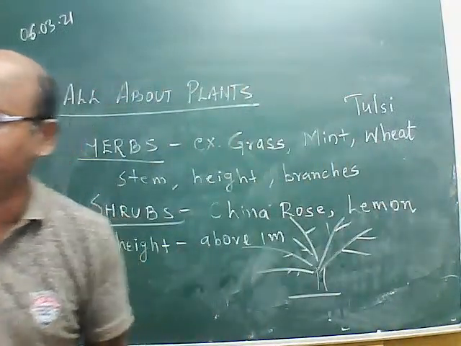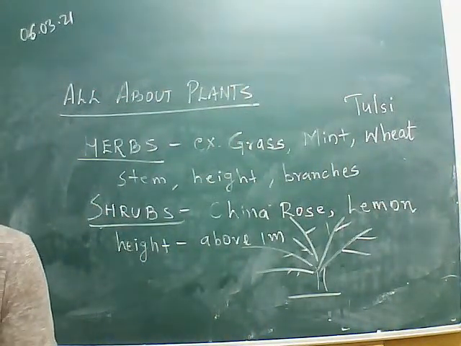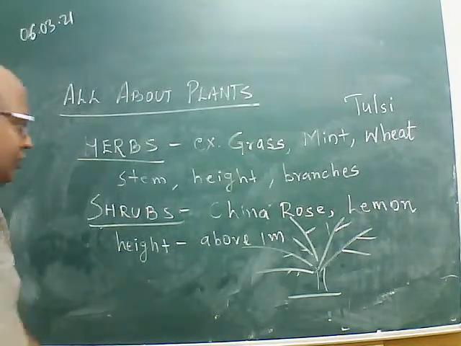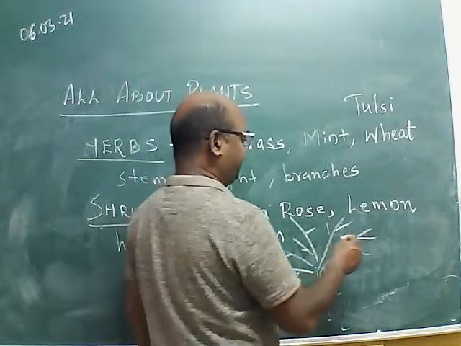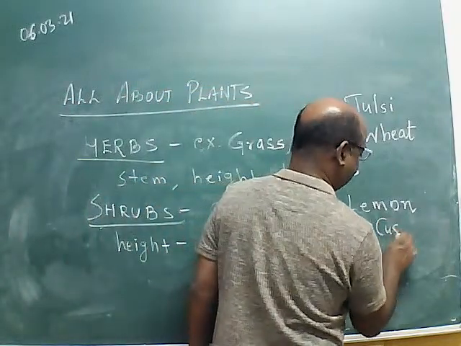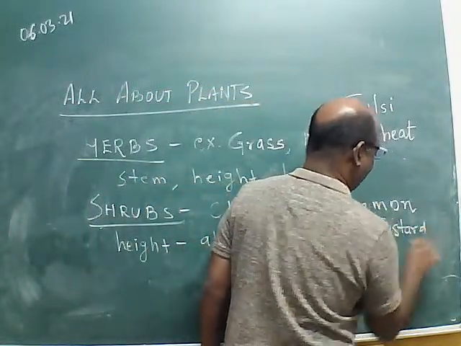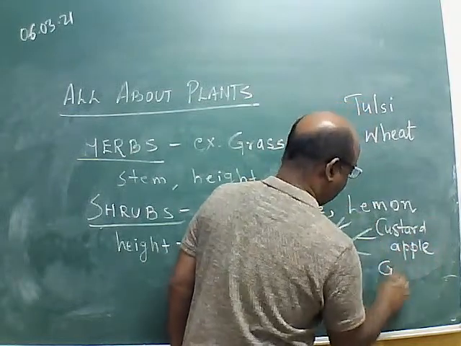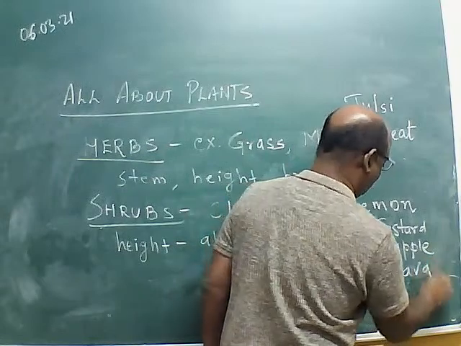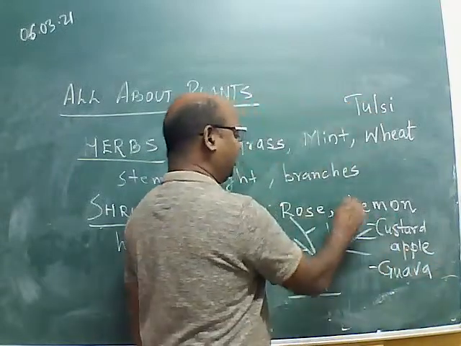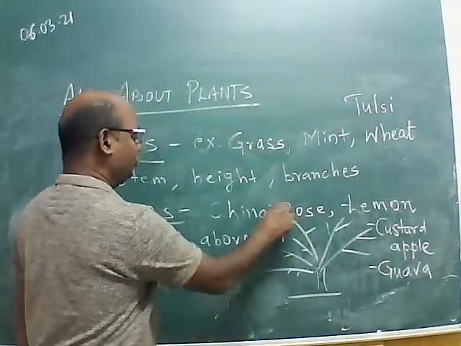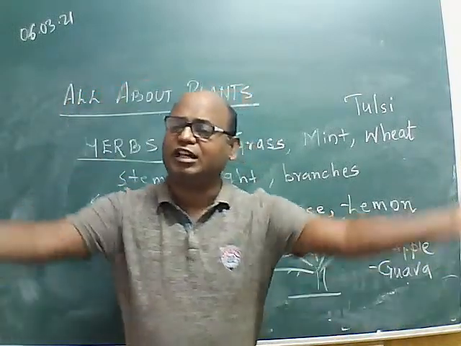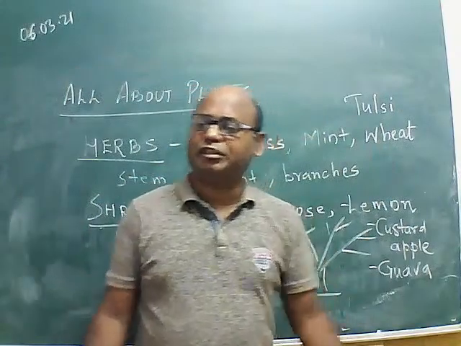Examples you already gave me. Lots of examples: rose, China rose, lemon. All these are examples. Our custard apple, sitaphal, guava, in Marathi we call it peru. Lemon, Hindi rose, gulab, China rose, jasmine. All these are wonderful plants in our surroundings.